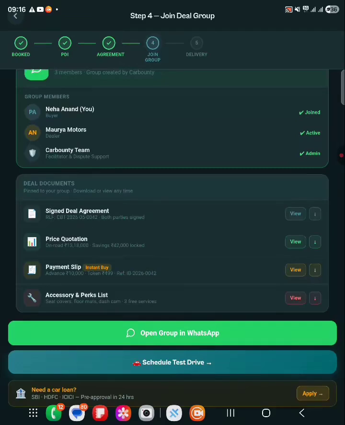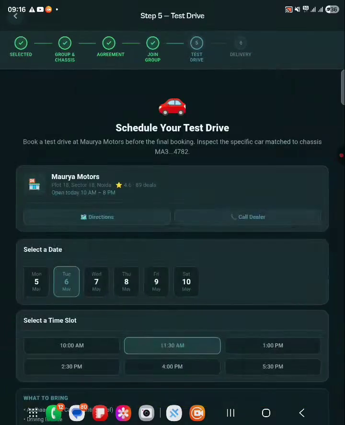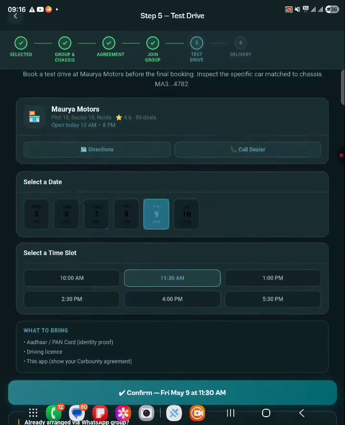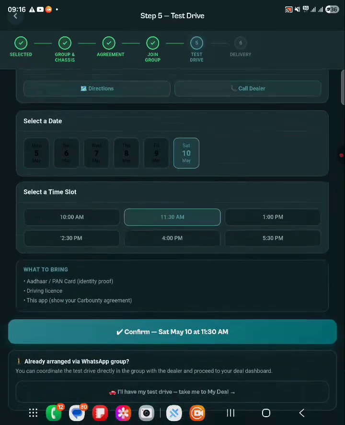Once the group has been created, there is an option for the user to schedule a test drive. Here he will request a test drive, and he will select the time frame in which he wants the test drive to happen.